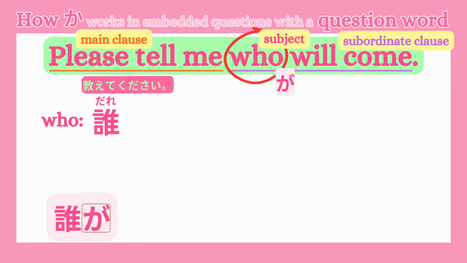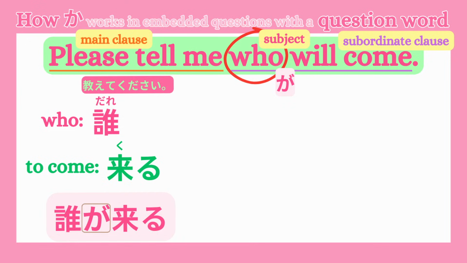Next, how do we say to come in Japanese? Right, that's 来る. Will come is the future tense. But in Japanese, the present tense and the future tense use the same form. And because this is a subordinate clause, we don't use the formal form. The formal form is mainly used at the end of a sentence, not in the middle. So we simply use 来る as it is.